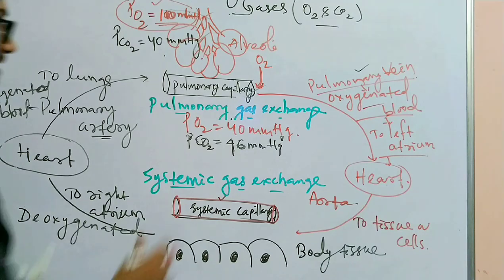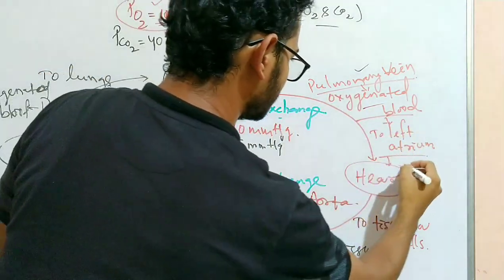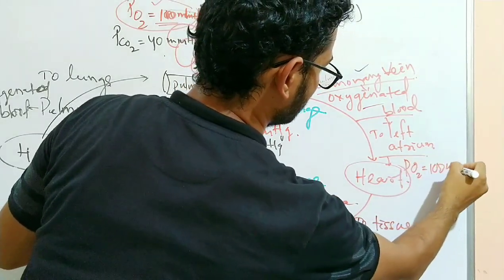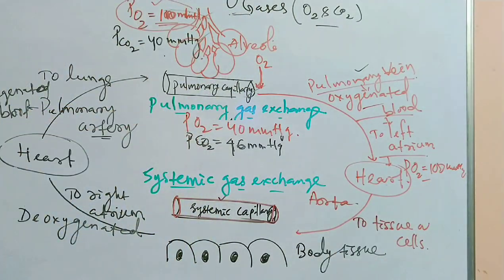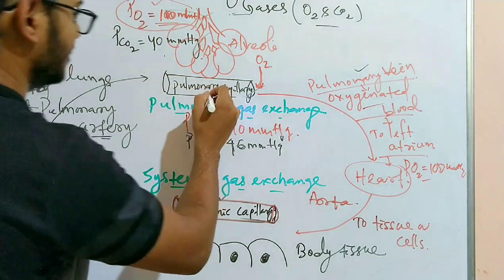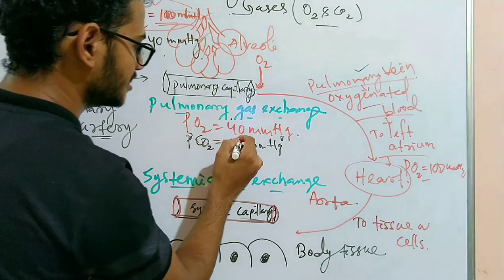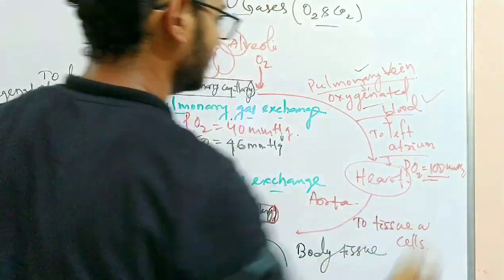40 mmHg, till this partial pressure will not reach 100 mmHg. So the oxygen starts diffusing from the alveoli to the pulmonary capillary till the partial pressure of oxygen here rises from 40 to 100, making it oxygenated.